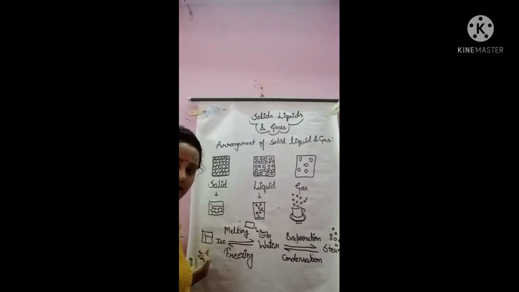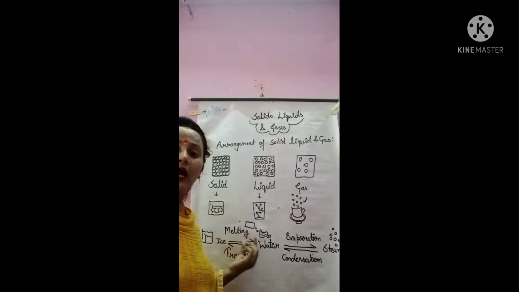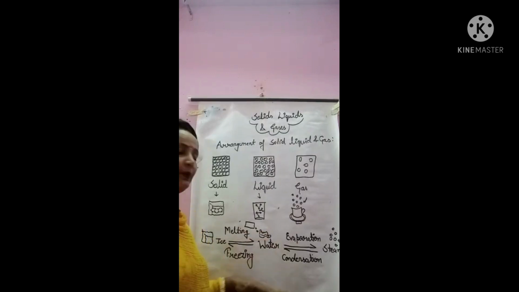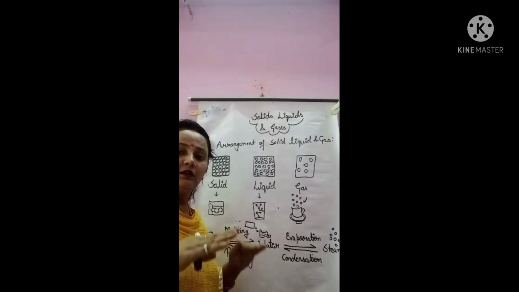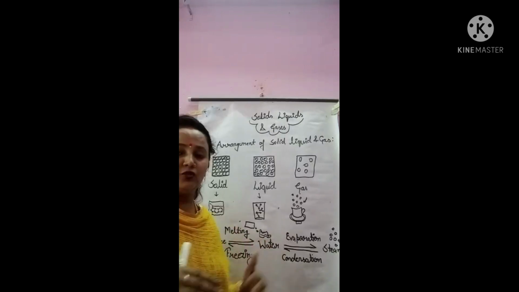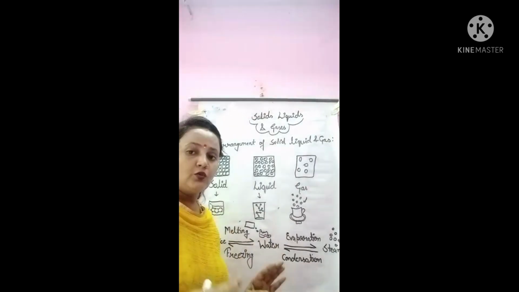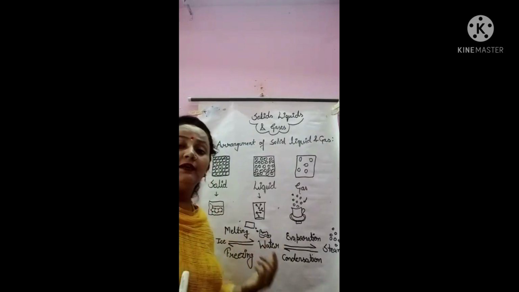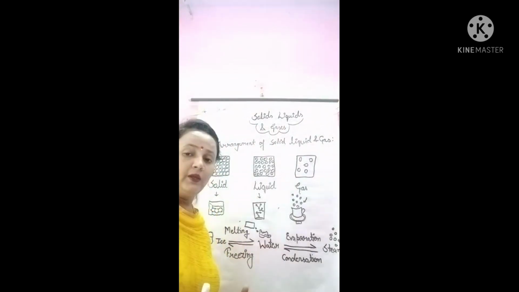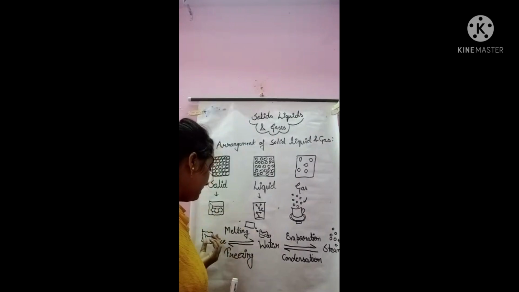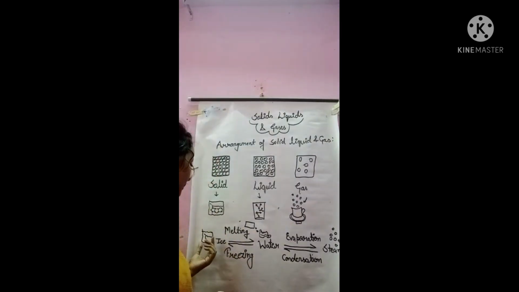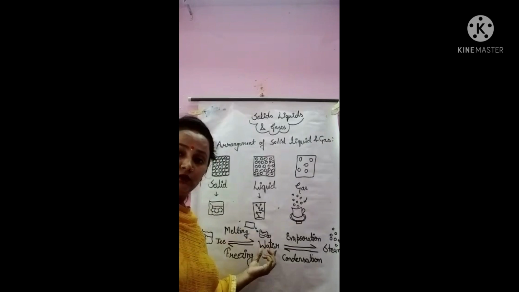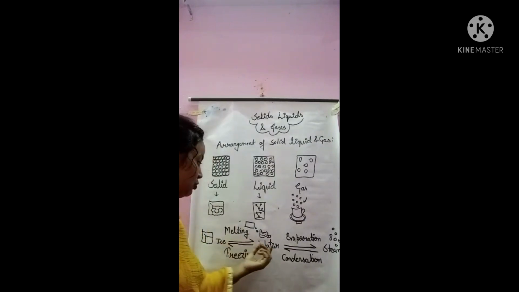suppose you have ice, right? When you take the ice out of the refrigerator and keep it at room temperature, the refrigerator temperature and the temperature of your room are different. Definitely the room temperature would be higher. So what happens? The ice is getting heat. When you take the ice out of the refrigerator, it's getting heat. So on heating, the ice changes into water.